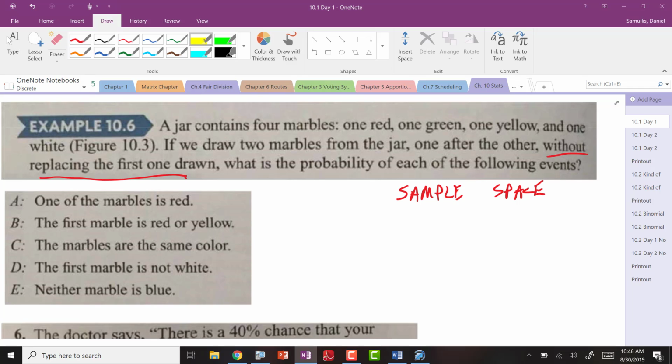And by the way, I am going to continue to read this for you because it's important, some of the wording out of this. We are going to draw 2 marbles, one, then another.